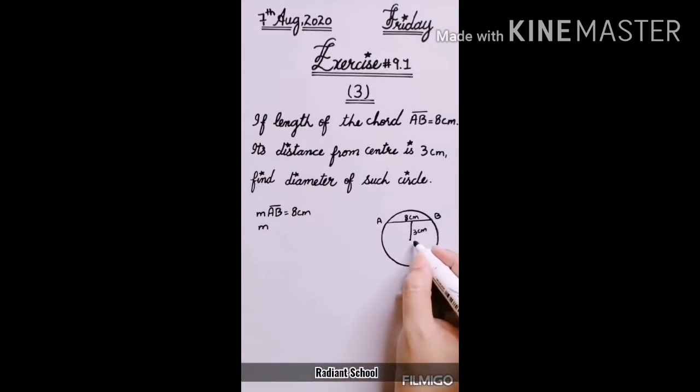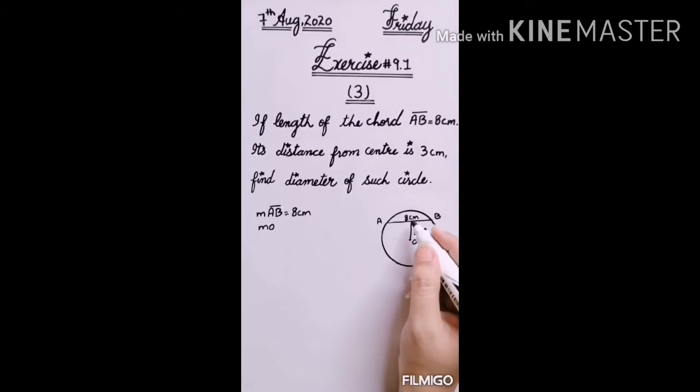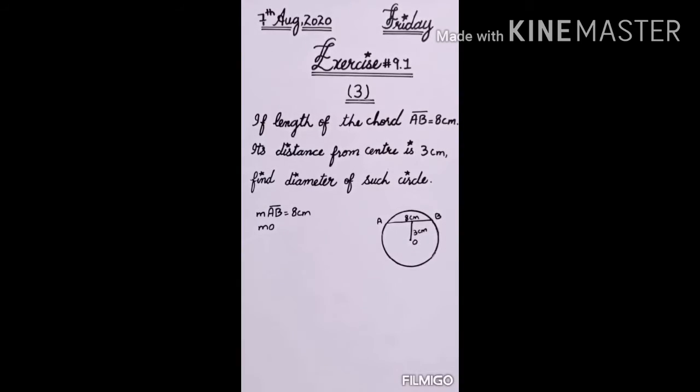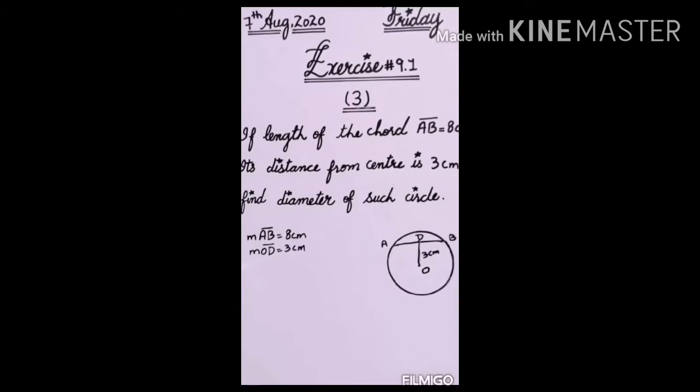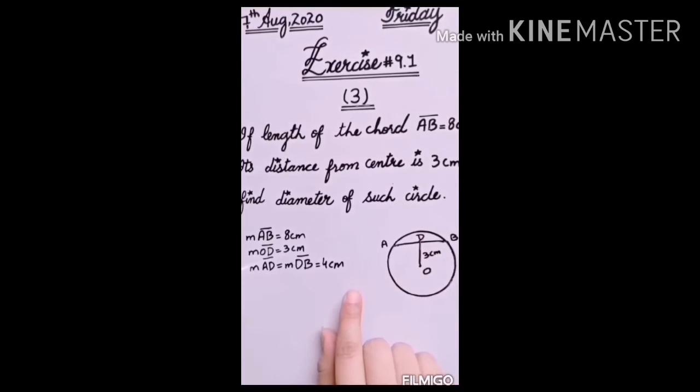Suppose this central point is O, and we take the middle point as D. Okay students, we take this point D, because we take the distance of a chord from the chord to the center. I have told that this is the method. You will take the distance of a chord from the center, from the midpoint of the chord to the center. So D is the midpoint of AB, and OD is given as 3 centimeter. When AB is 8 centimeter, AD and DB are 4 centimeter.